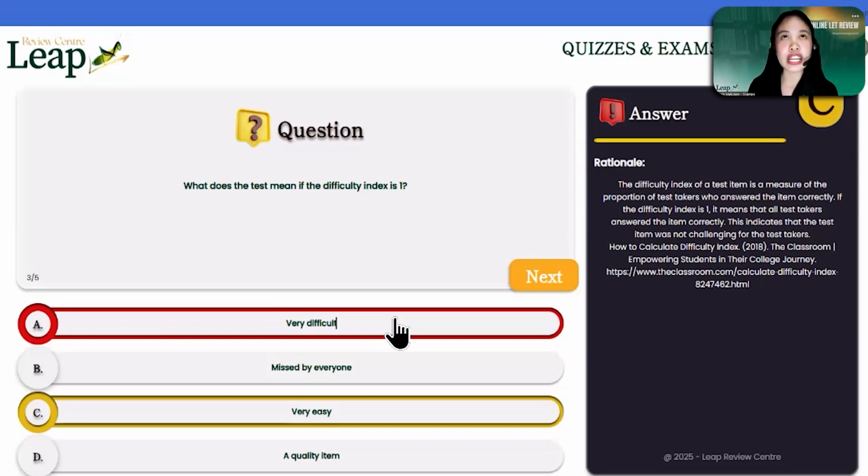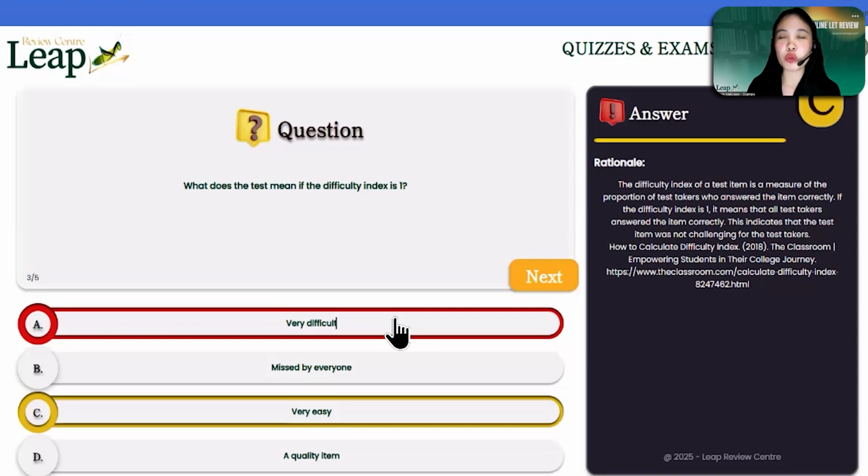So typically, in decimal form, the difficulty index will range from 0.14 to 0. Meaning to say, if an item is very difficult, few to no students got the correct answer. And what will be the action of the teacher? Still, the teacher will need to reject this item because it will not be fair.